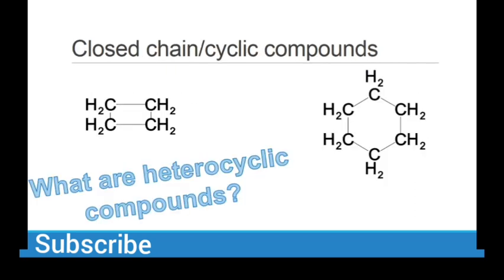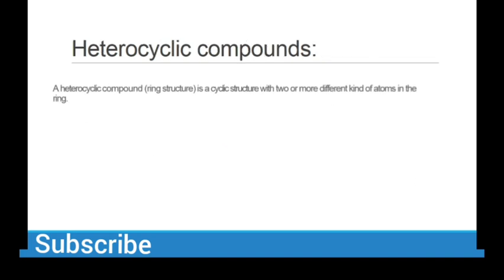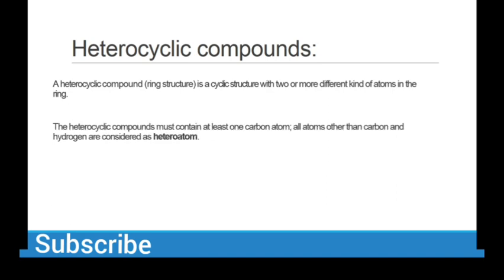And then the question is, what are heterocyclic compounds? For heterocyclic, the compound must be cyclic and it contains one atom other than carbon. Okay, one atom other than carbon. And I'm sorry that my slides are moving very fast automatically, so next time I will reduce the time. A heterocyclic compound is a cyclic structure with two or more different kinds of atoms in the ring. The heterocyclic compound must contain at least one carbon atom.